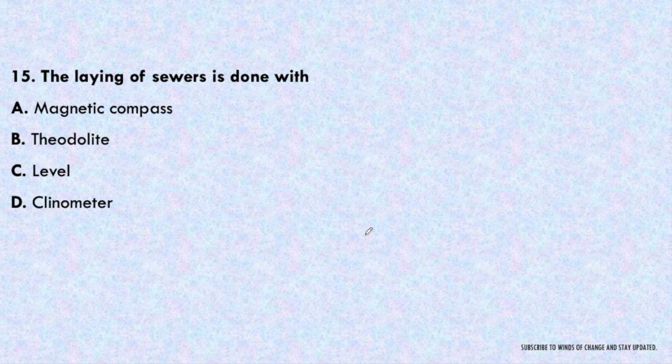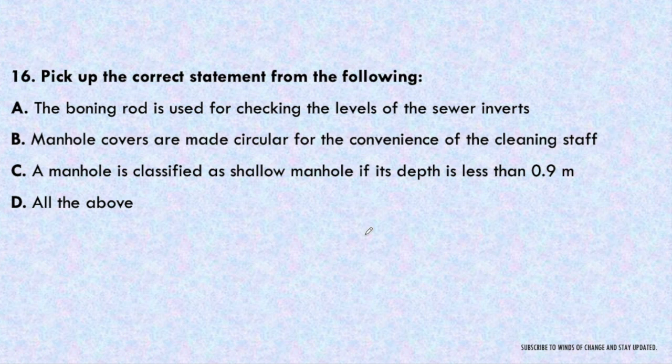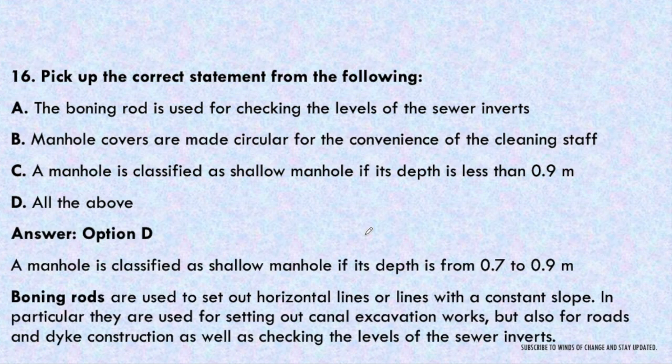Next question, the laying of the sewers is done with magnetic compass, theodolite, level or clinometer. So laying of the sewer can be easily done with the use of the levels. We do not require some extraordinary equipments. Okay, next question. Pick up the correct statement from the following. The boning rod is used for checking the levels of the sewer invert. Manhole covers are made circular for the convenience of the cleaning staff. A manhole is classified as shallow manhole if its depth is less than 0.9 meter, or all of the above? Answer will be all of the above.